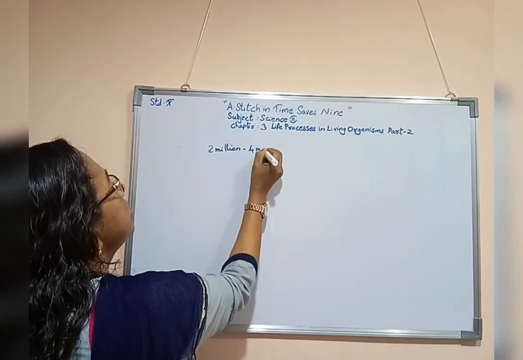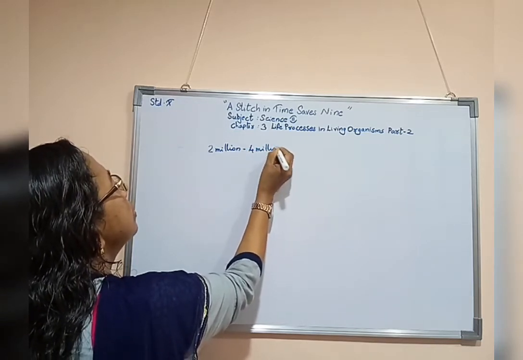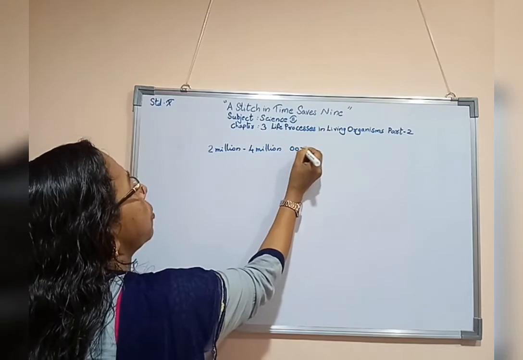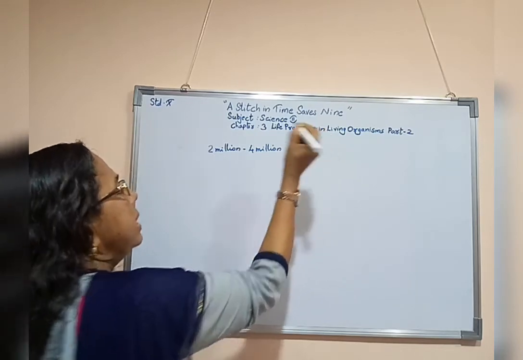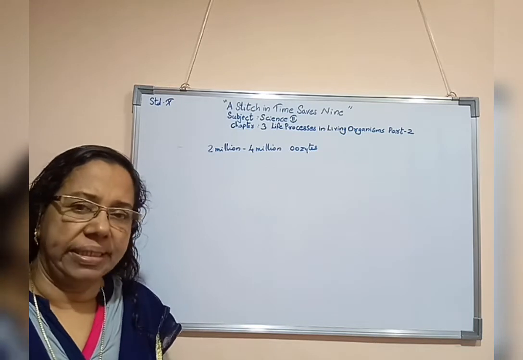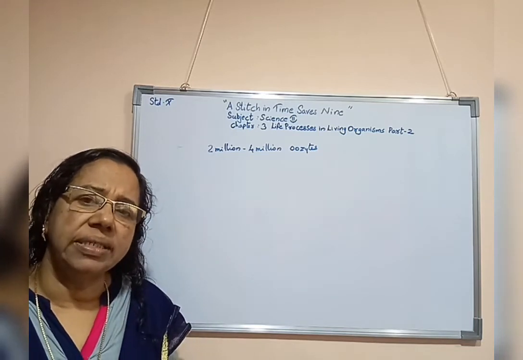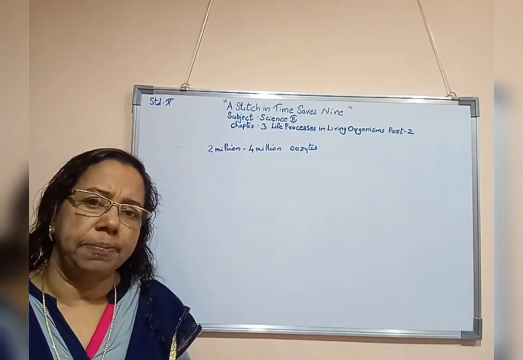There will be 2 ovaries in a female child.